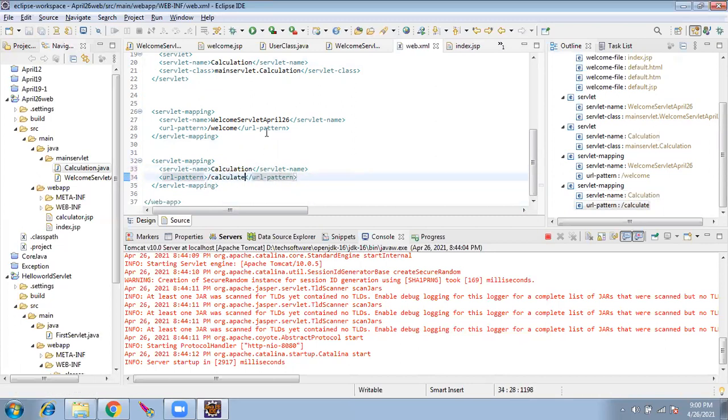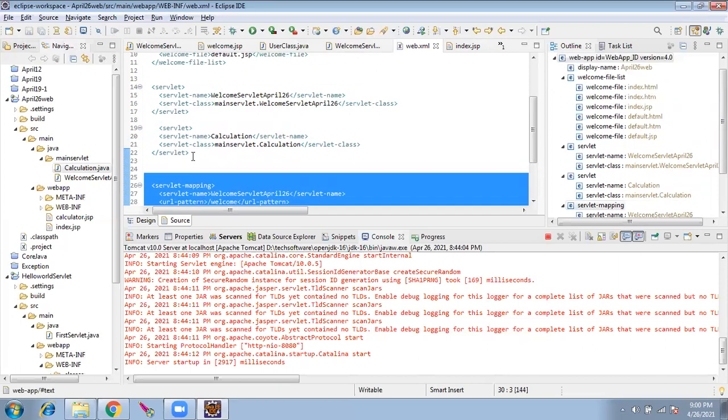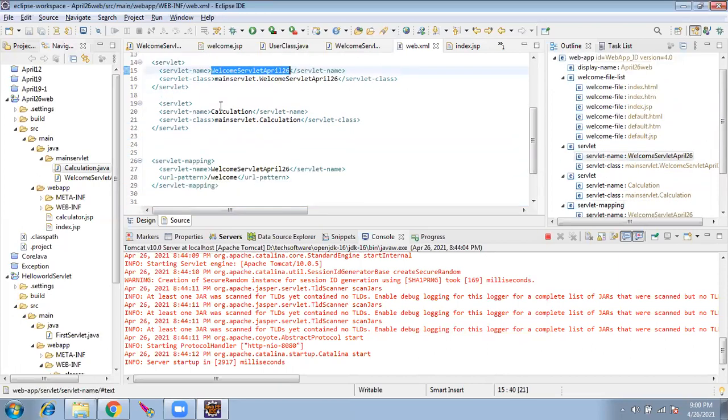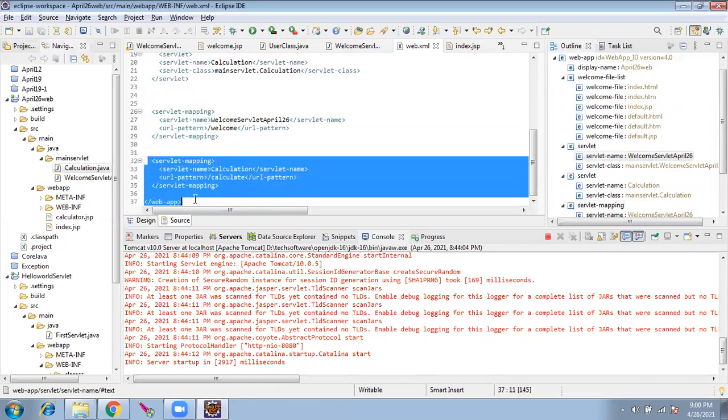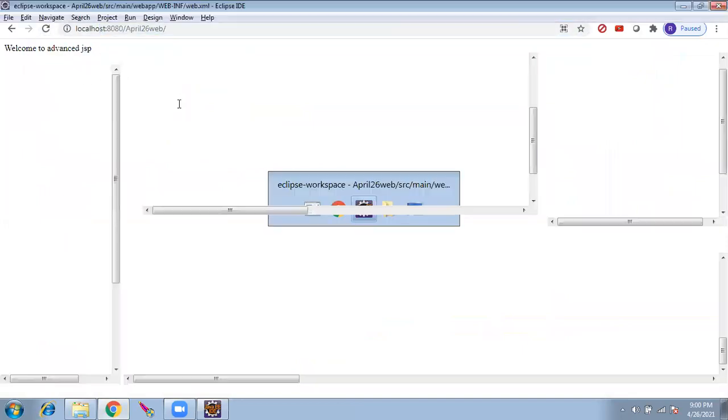So this means when the client, which means the browser, calls welcome, you go to the welcome servlet and show whatever is there. If the browser calls calculate, you go to the calculate servlet and show whatever is there. Now the web.xml knows two servlets. Let's rerun the program and see if anything is breaking. Nothing is breaking. Everything is working well.